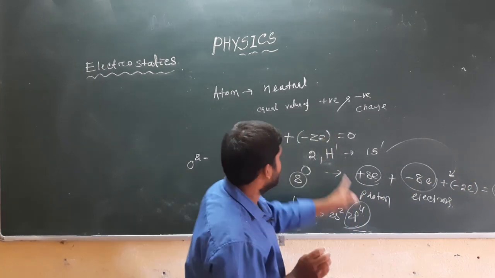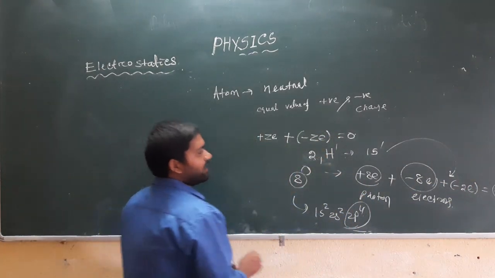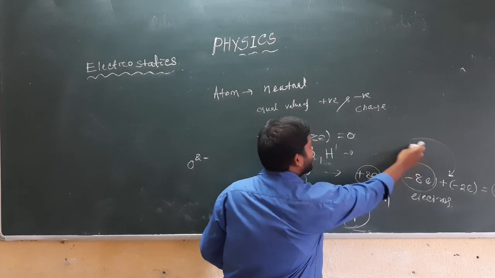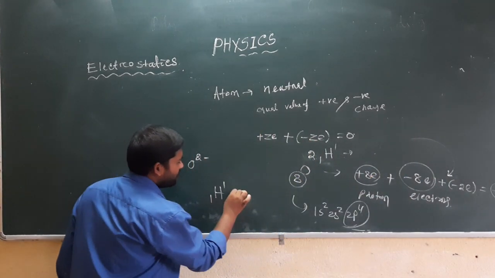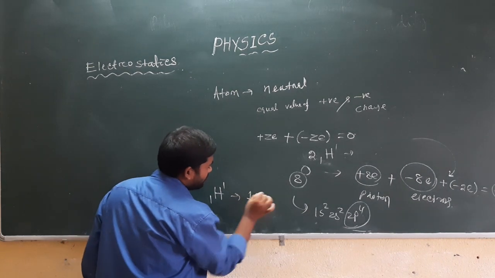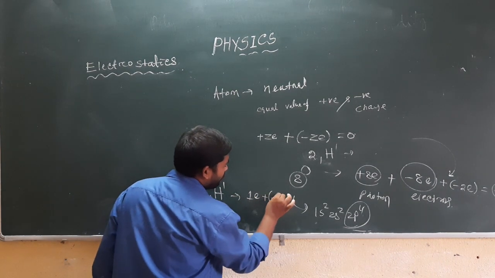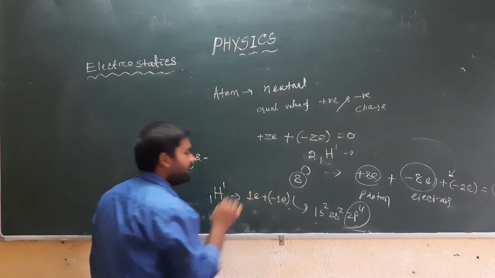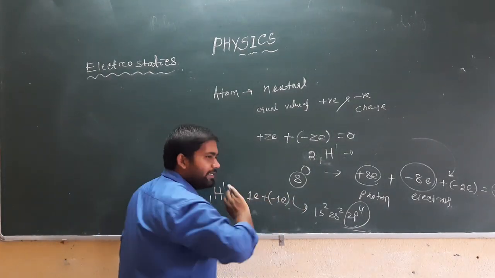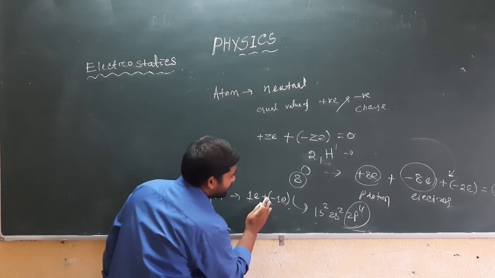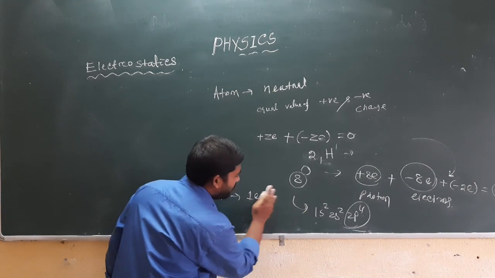And if we move towards the hydrogen atom, in case of hydrogen there will be 1 proton, 1 positive plus 1 negative. And when hydrogen loses 1 electron, its negative charge is removed.